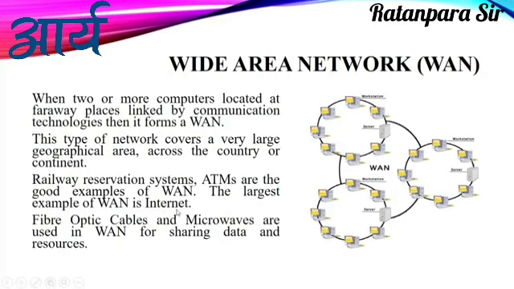I think you all have an internet connection with you, and that internet connection is an example of a WAN network. For this WAN network, we use fiber optic cables and microwaves for sharing data and resources. So you have to learn this point: in WAN we use fiber optic cables and microwaves.